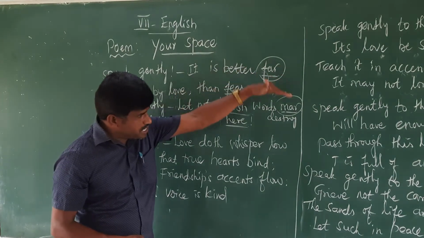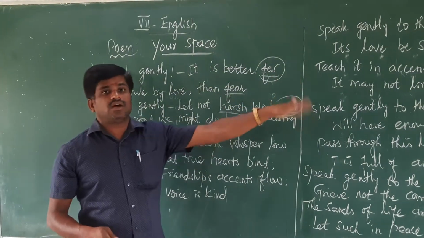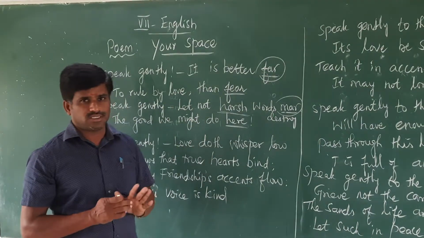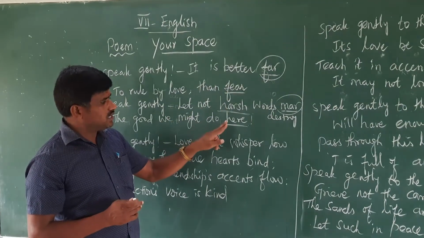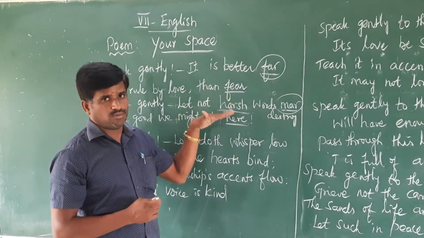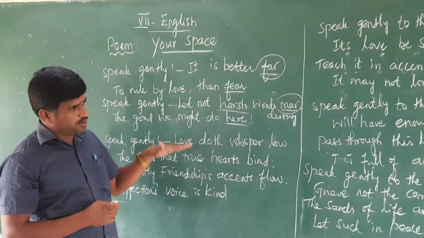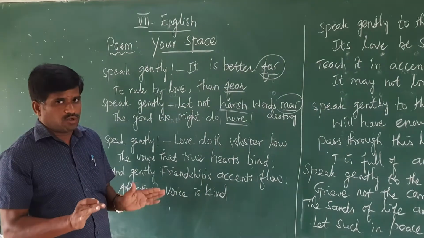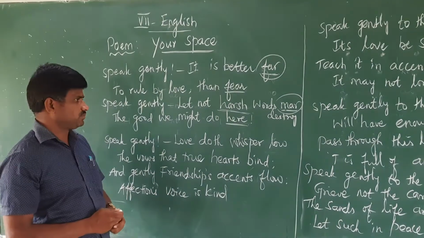The same way he used it in all 9 stanzas of the poem. First line's last word and third line's last word are the same in sound. Second line's last word and fourth line's last word are the same. So this is what he has used in this poem. Likewise, we are going to see all the stanzas. Now let's go for the second stanza explanation.